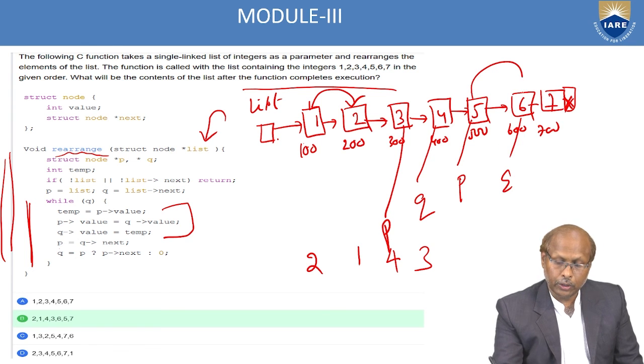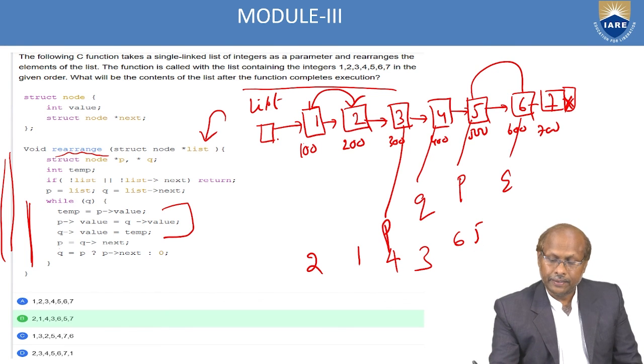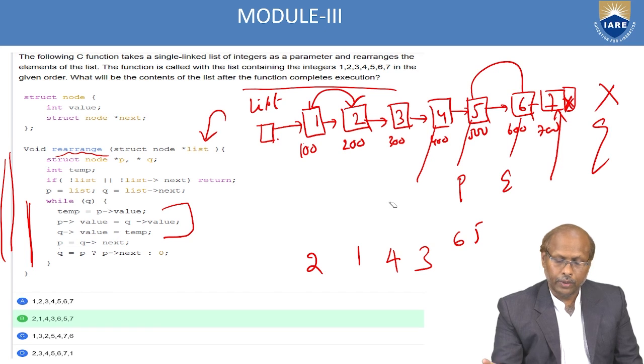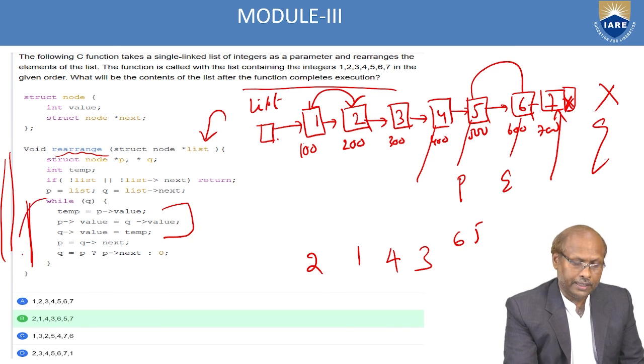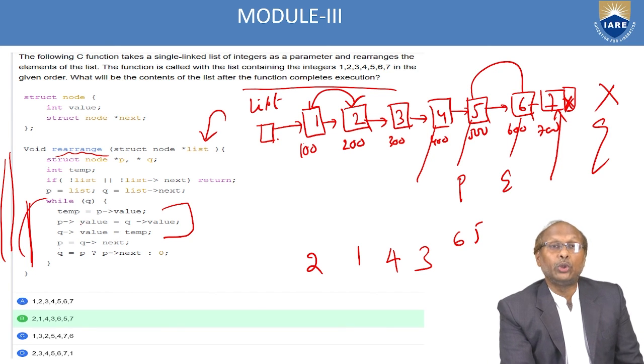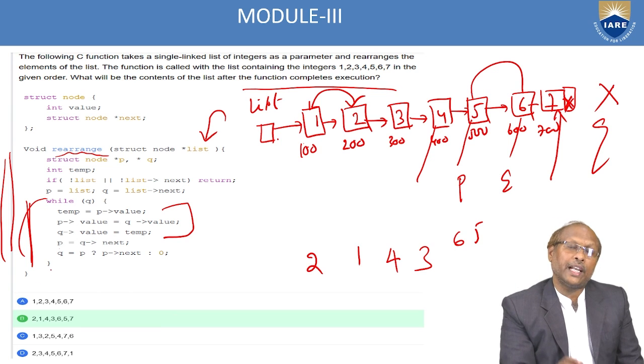Again interchange. So 6 and 5. So every time the neighbor nodes are interchanging. And finally P goes to here. Now Q points to null. Q is coming out of the loop. So whenever Q is coming out of the loop, then the loop will terminate, because here the condition is while Q. If Q is true, continue. If Q is null, stop.